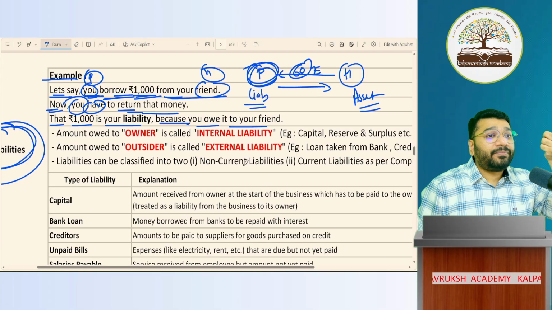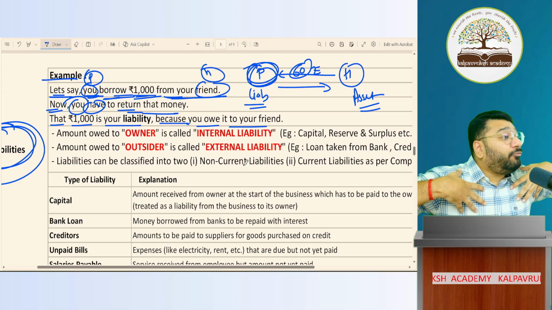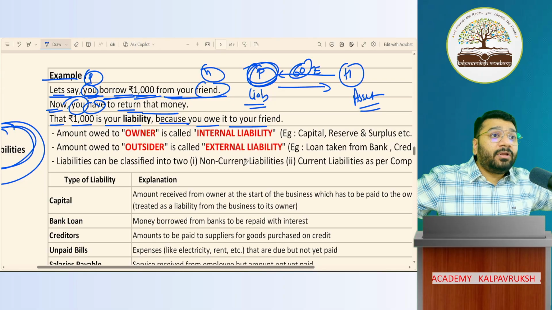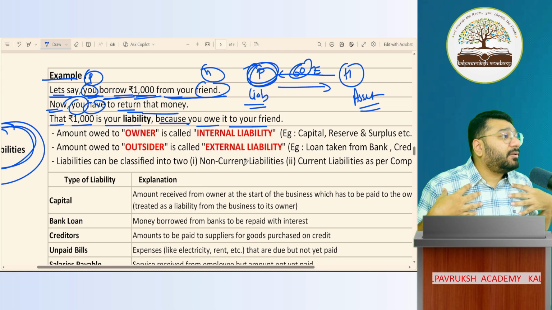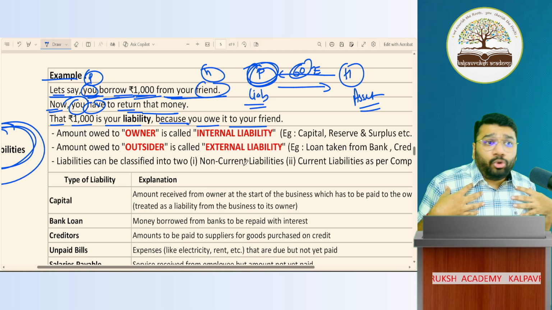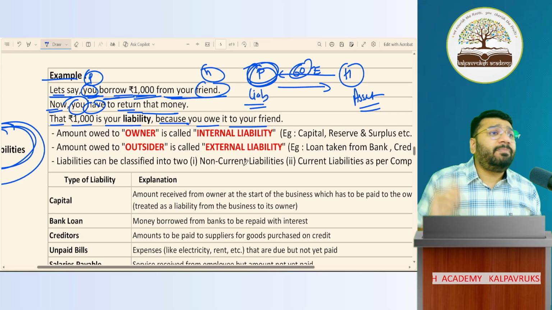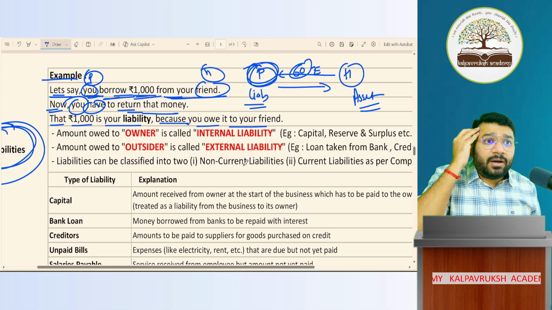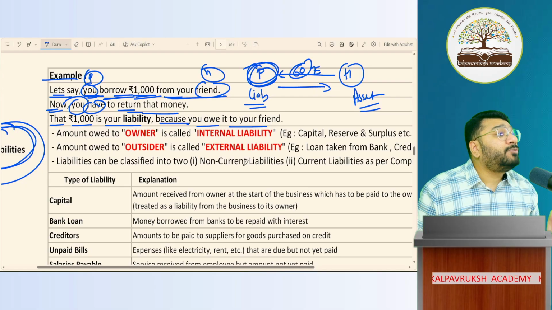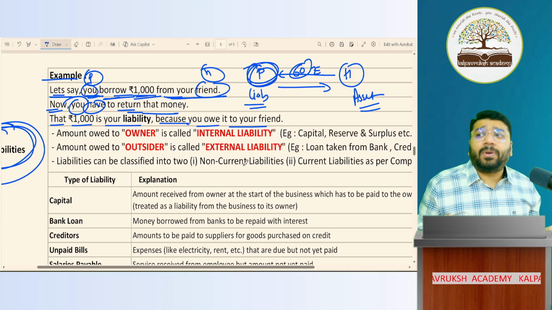Think about it, no? In business, you have to pay money to a lot of people, and to everybody you have to pay different money. Imagine, Kalpavriksha Academy has to pay amounts to 30 different people. The amount also is different. Is it possible for me to remember how much money I should pay to which person? Not possible, boss.